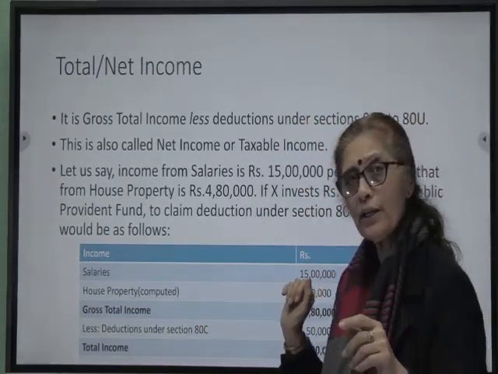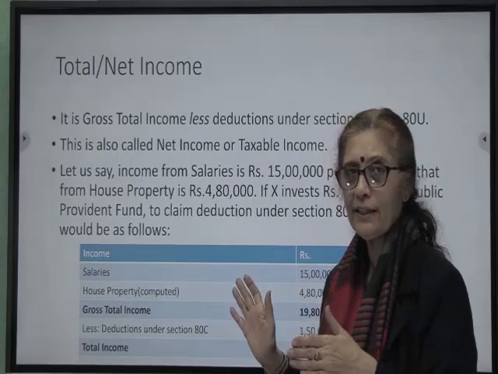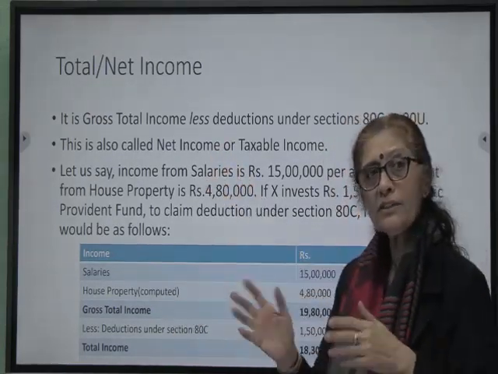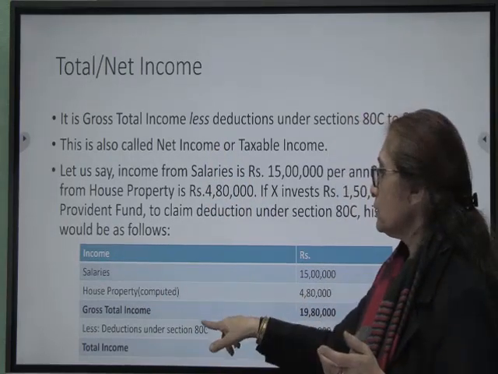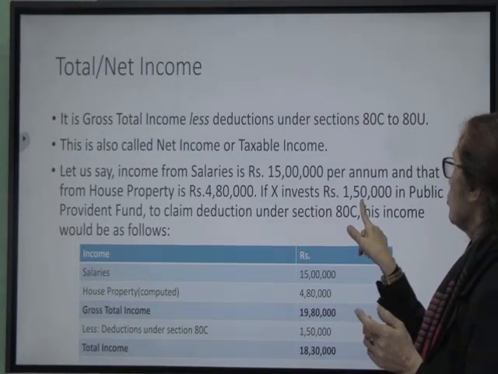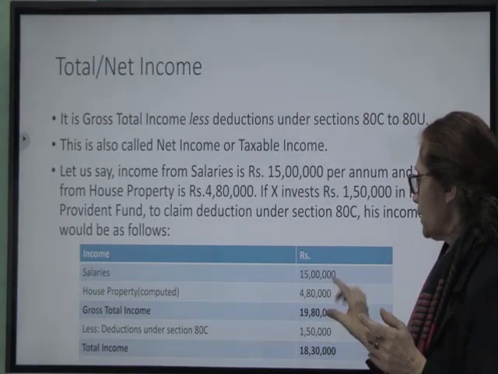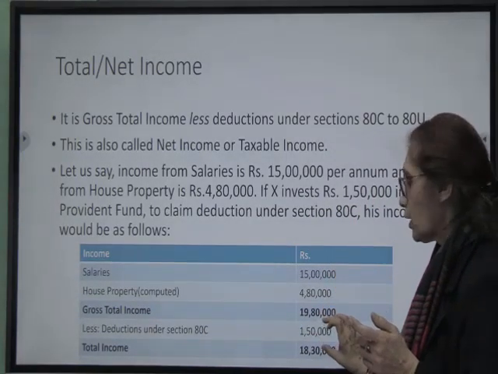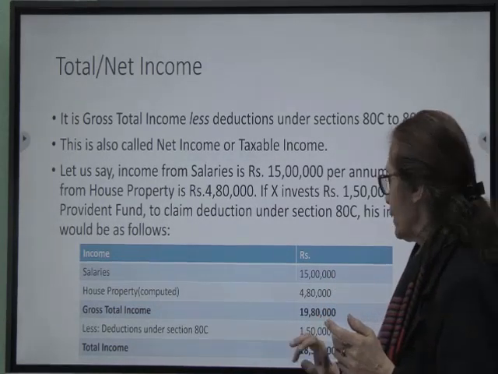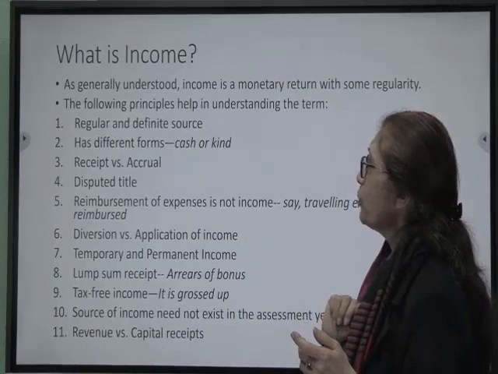So what is our gross total income? 19 lakhs 80,000. Now we said total income is gross total income minus deductions. So deductions under 80C, we have clearly written here, are 1 lakh 50,000. So on this 19 lakhs 80,000, which is the gross total income, we are giving a deduction under 80C of 1 lakh 50,000. So our net income is 18 lakhs 30,000.